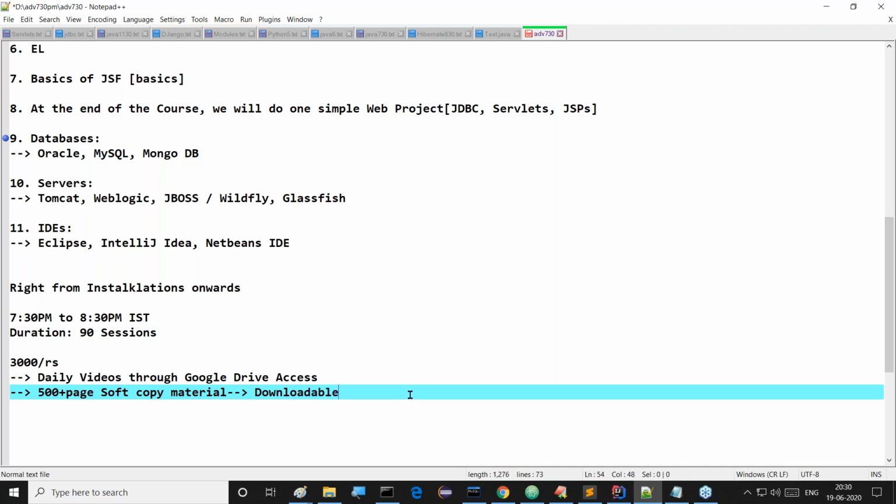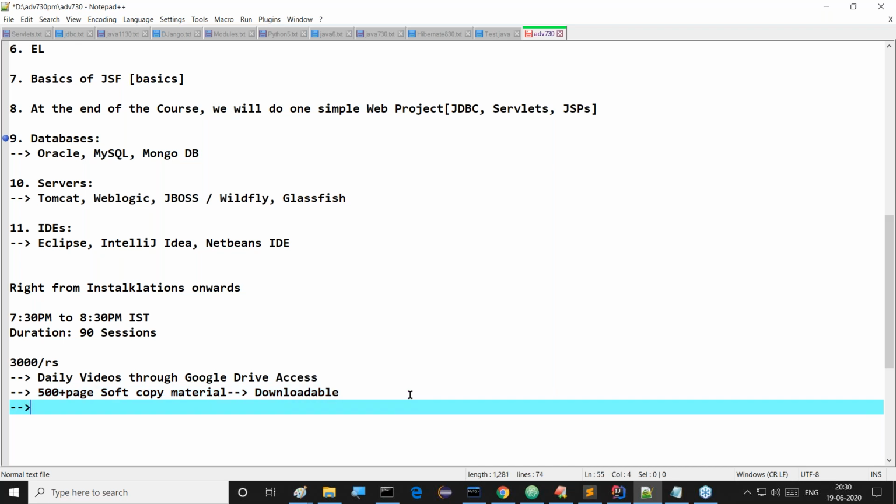We can take this as downloadable material. We can go for it clearly now. This is one point. And the other thing: 500 pages of soft copy material we are providing. Daily classroom notes we are able to share.